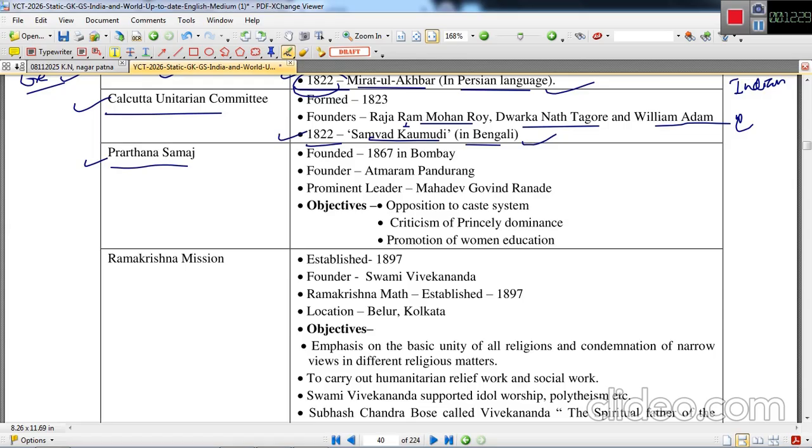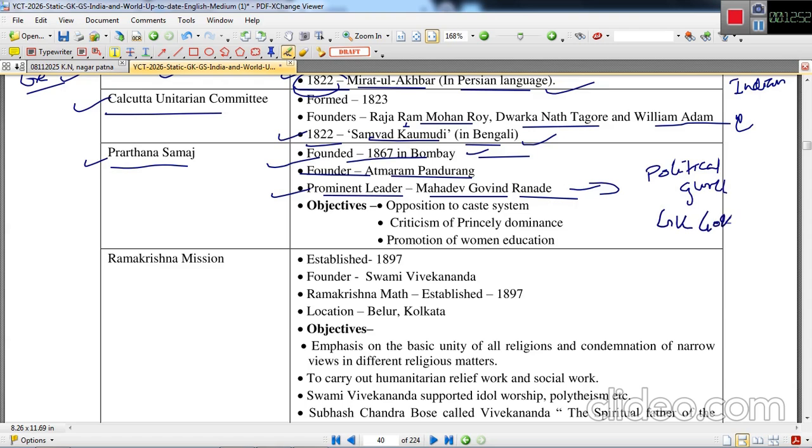Next is Prarthana Samaj. This was founded in 1867 in Bombay, and the founder was Atmaram Pandurang. A prominent leader was Mahadev Govind Ranade. He is considered to be the political guru of Gopal Krishna Gokhale, and ultimately Gopal Krishna Gokhale was the political guru of Mahatma Gandhi ji. Mahadev Govind Ranade was also a propagator of Western education, and he was also a propagator of industrialization.